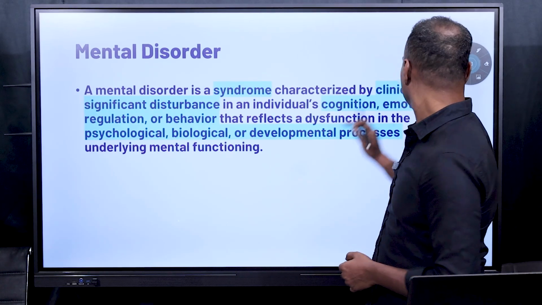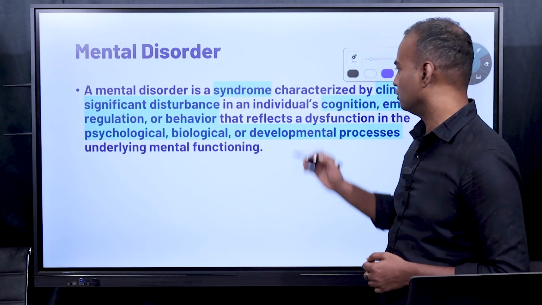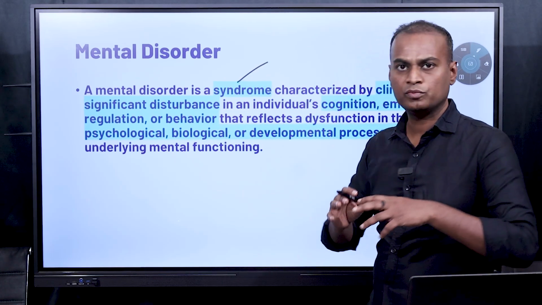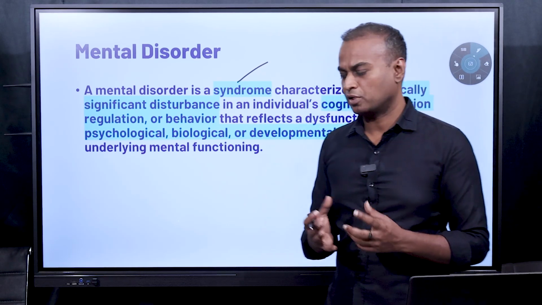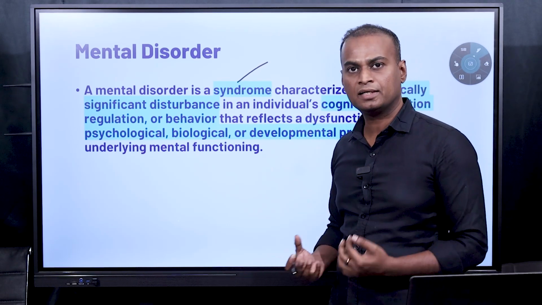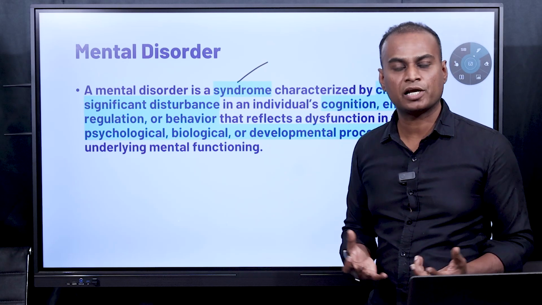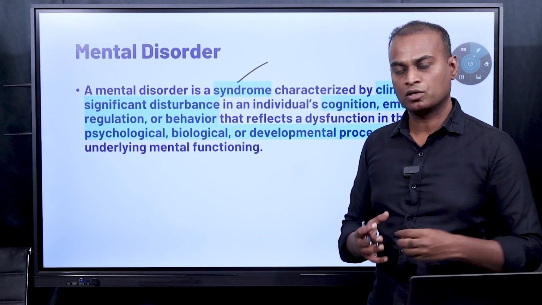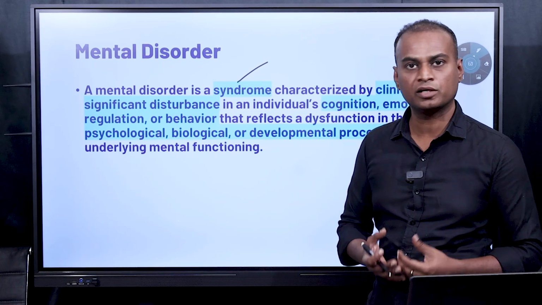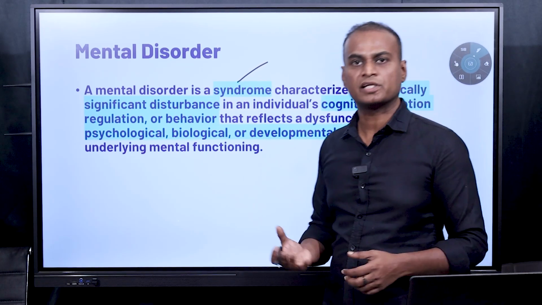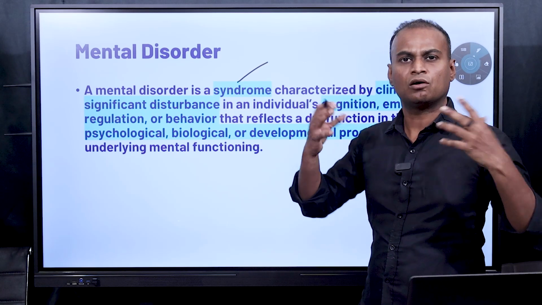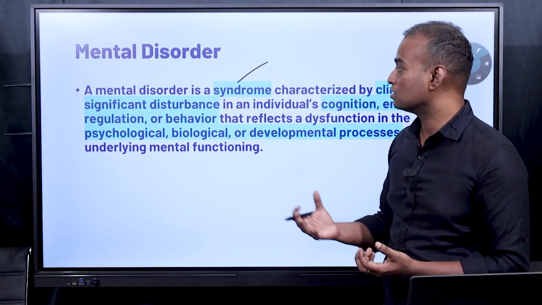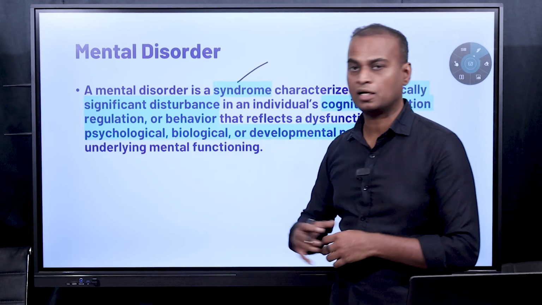And coming to mental disorder, what exactly is a mental disorder? You have to understand a few terms here. A disorder is a syndrome. Syndrome means collection of symptoms. For example, if you have heart disease or lung disease, the pathology can be established. What is happening to the structure there? What is happening to the function there? What is the bacteria or something else that is coming and doing there? But in most of the psychological disorders, you will not see any pathology here. Most of them are diagnosed by symptoms. That's the reason a mental disorder is a collection of symptoms.